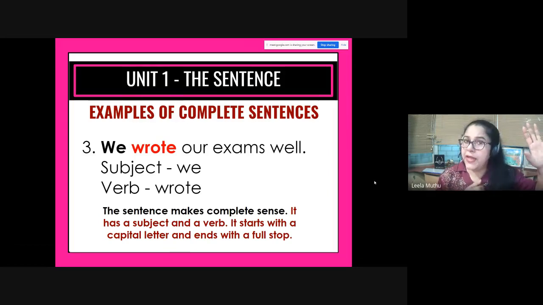We, the doer of the action, me and myself, somebody else. Action is wrote our exams well. So we starts with a capital W, wrote our exams well, full stop. We is the subject, wrote is the verb, makes complete sense. It is a sentence, okay?